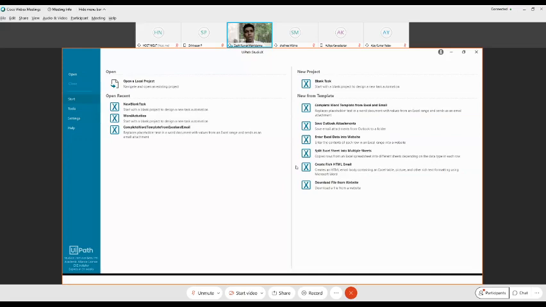So the layout essentially looks like this, just with a color change and some content changes.